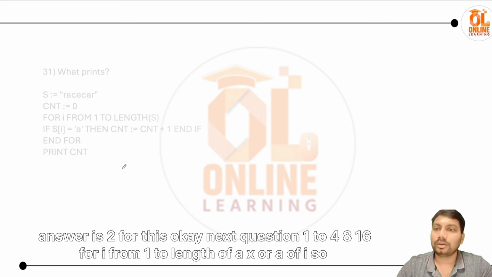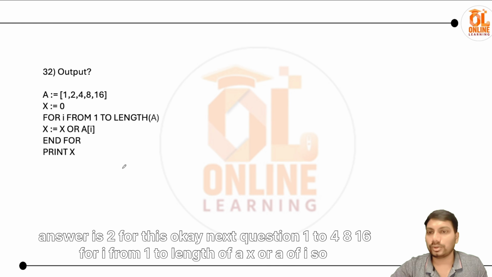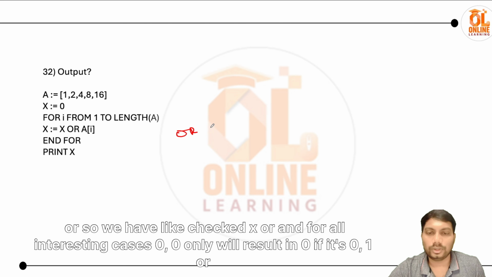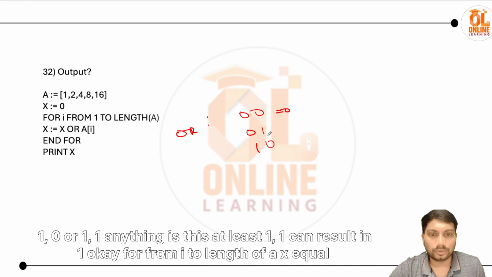Okay, next question. 1 2 4 8 16, for i from 1 to length of a, x equals x OR a of i. So we have checked OR, and for OR, the interesting case is that only 0 0 will result in 0. If it's 0 1 or 1 0 or 1 1, anything with at least one 1 can result in 1.